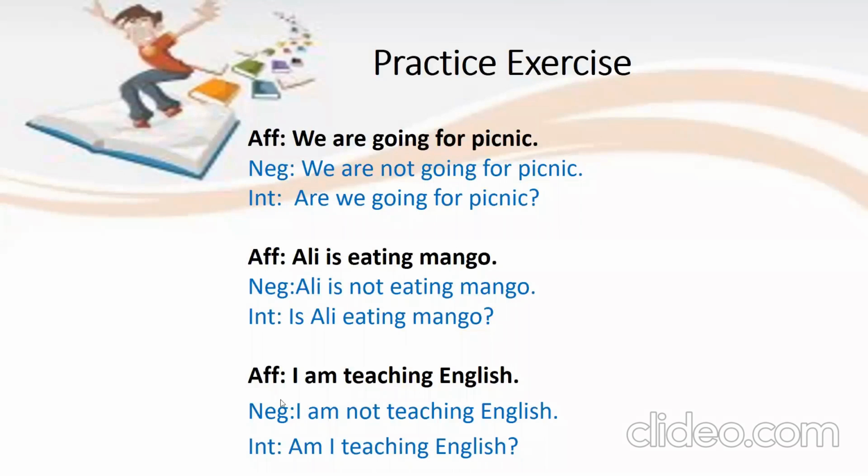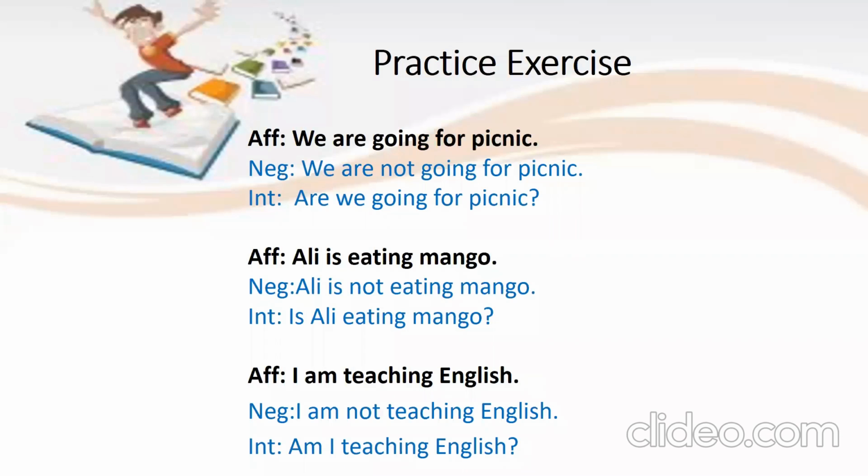Similarly, we have another example for the helping verb am. I am teaching English. This is affirmative, right? What will be the negative? I am not teaching English. And interrogative: am I teaching English? So we have discussed the affirmative, negative, and interrogative of present continuous tense. Okay?